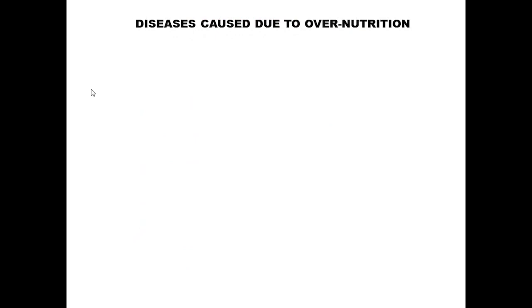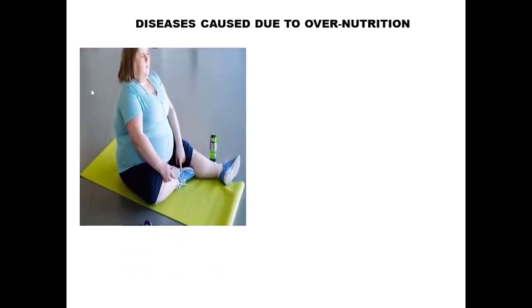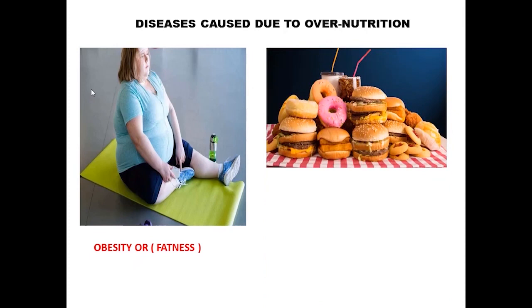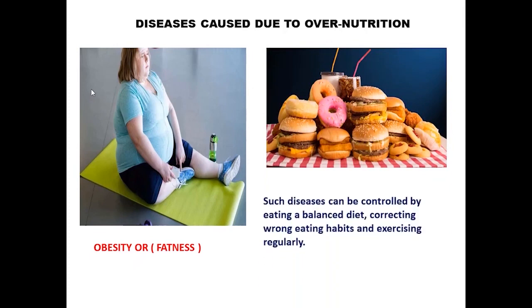Now the next topic is diseases caused due to overnutrition. Excess or overeating of a particular nutrient may also cause diseases. For example, obesity or fatness is a result of overeating carbohydrates and fats. Such diseases can be controlled by eating a balanced diet, correcting wrong eating habits and exercising regularly.